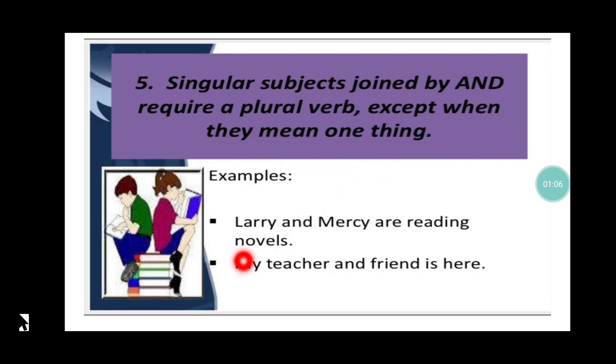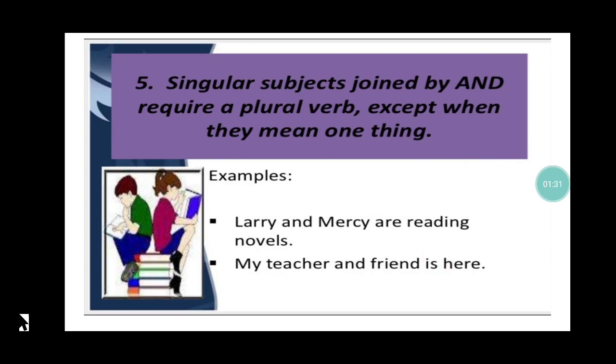Here in the second example, my teacher and friend is here. When I say my teacher and friend, I mean a single person, a single entity referred to with two designations. Here I'm talking about one person who is my teacher and that same teacher is also my friend. Since it is referring to one particular person, my verb is going to be singular.